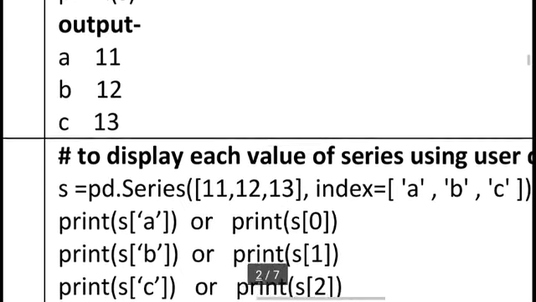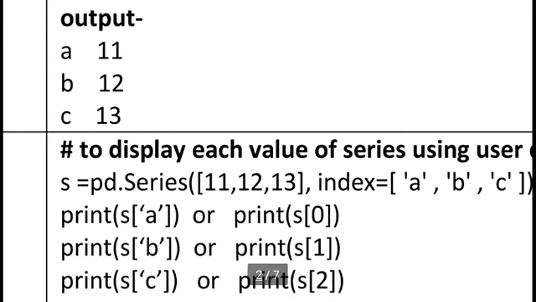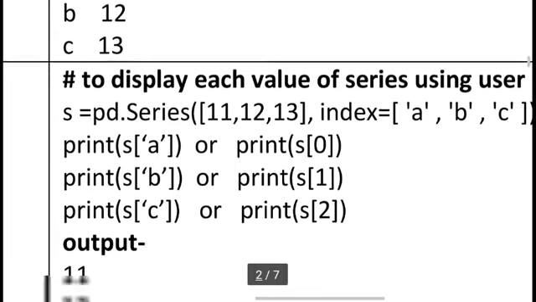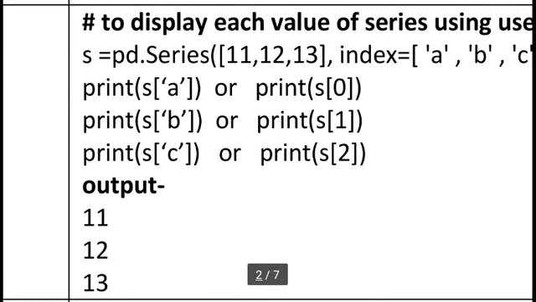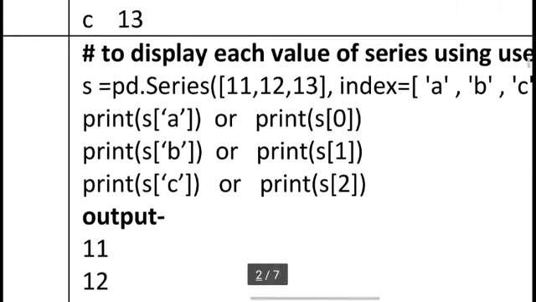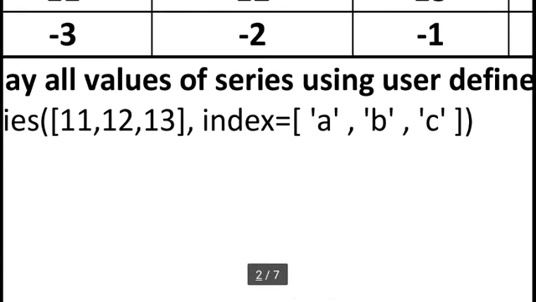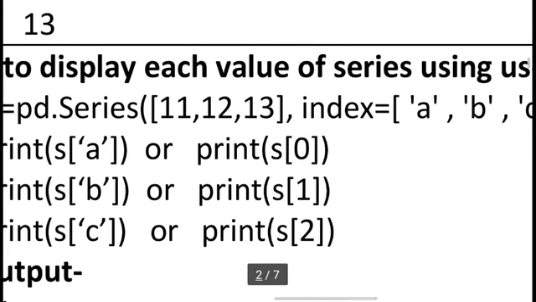Okay. Suppose I want to display each and every value using our 0, 1, 2 style or ABC style. We can use both things. So here I am using s of 'A' in square bracket, the value is 11, s of 'B' the value is 12, s of 'C' the value is 13. Here single quotes are important because this is a string index, so single quotes are important to access each value, and we can use our older style print s of 0, 1, 2 also.